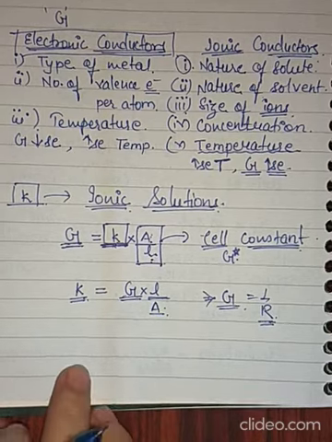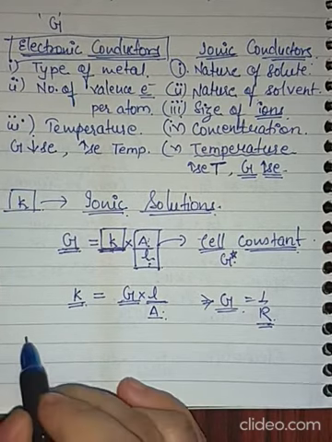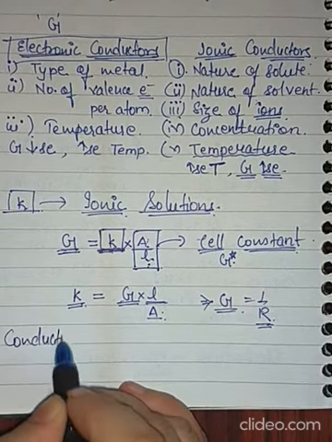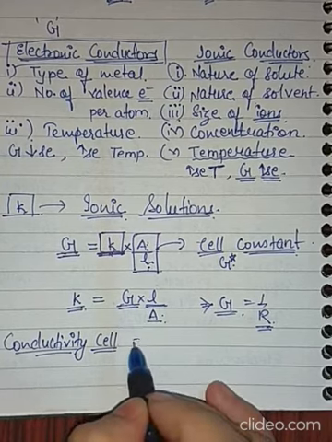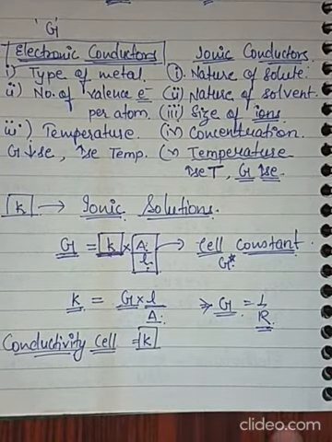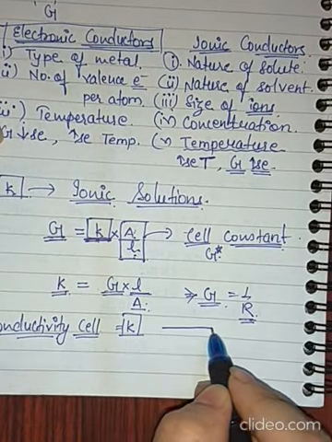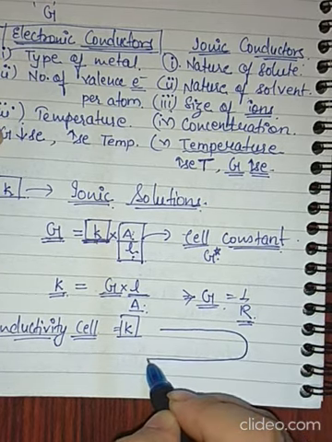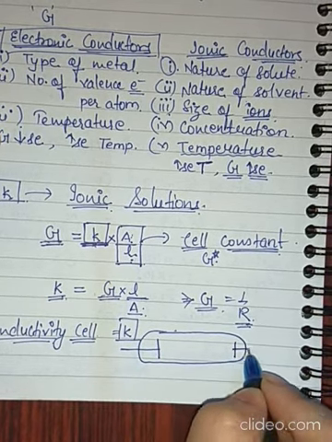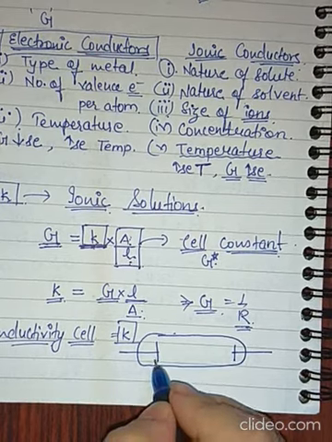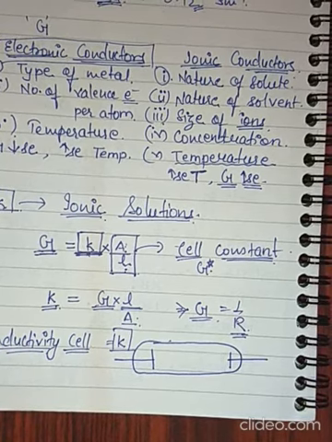How to calculate conductivity of a solution? For that, we have a conductivity cell, which will help in calculation of conductivity, kappa. Now what is that conductivity cell? Conductivity cells are of different shapes, so I am drawing one over here. It's a tube. There are two electrodes sealed into it. One will be anode, one will be cathode, depending upon the cell reaction. Where oxidation takes place, anode; where reduction takes place, cathode.